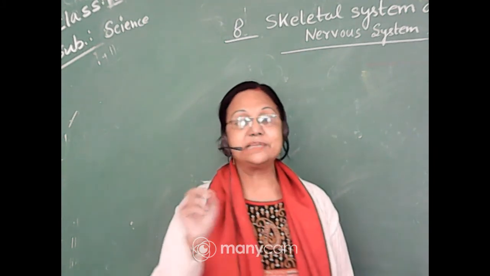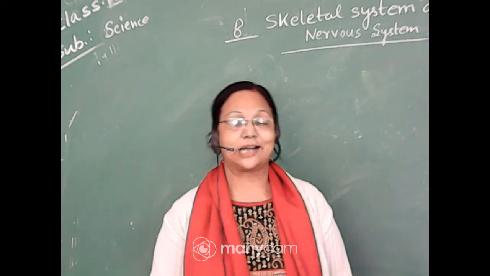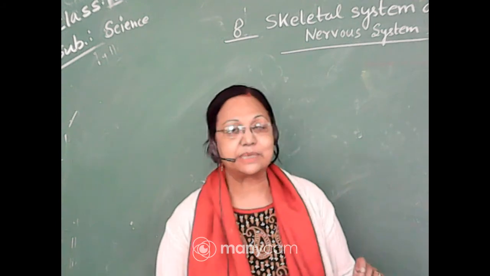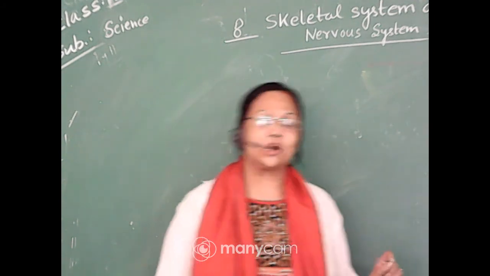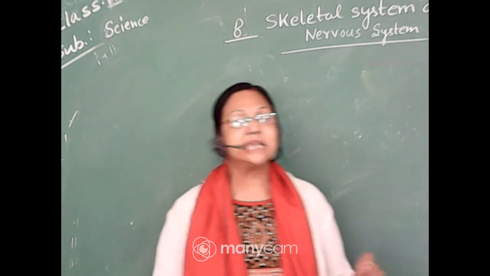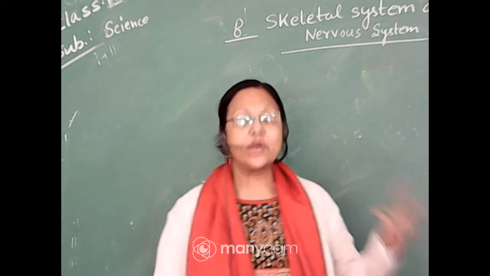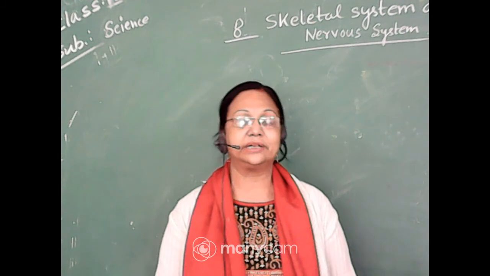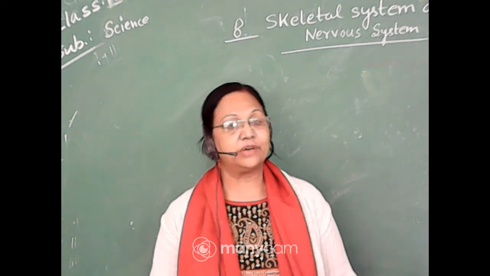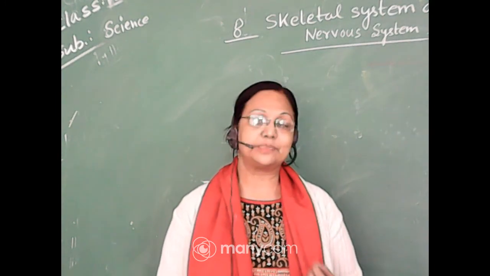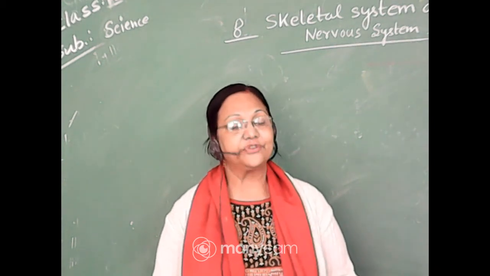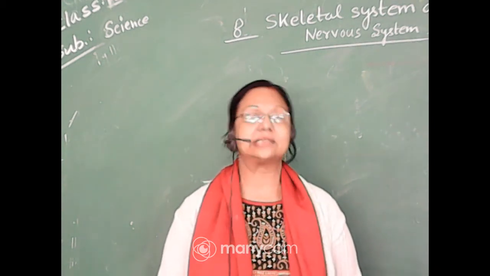And whatever messages are going through our body to our brain. Suppose somebody pricked you, and all of a sudden you started to say, ma'am, he is pricking me, ma'am, he is calling me, ma'am, he is pressing me. So how are you getting all these feelings? Because these feelings go to our brain through our nervous system. Different types of nerves spread all over our body, and through our spinal cord they go to our brain, and different kinds of feelings are given to us.